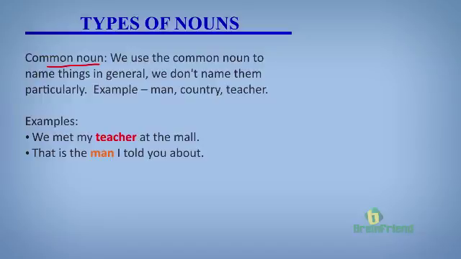We have some examples here. Man. Man is the general name that we use in referring to matured males. So a lot of people can be referred to as man. Your daddy is a man. Your uncles are men. Country, different places in the world are called countries. Teacher, teachers are people that help you to learn in school, and you have so many different teachers. All these are common nouns because they name a general group. They don't name a particular or specific person or place or thing.